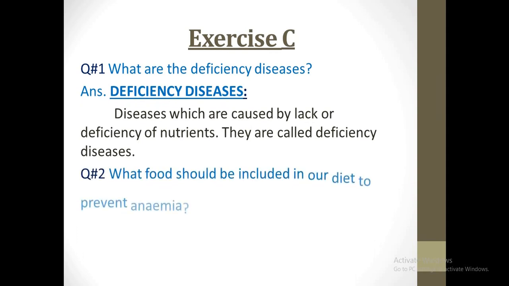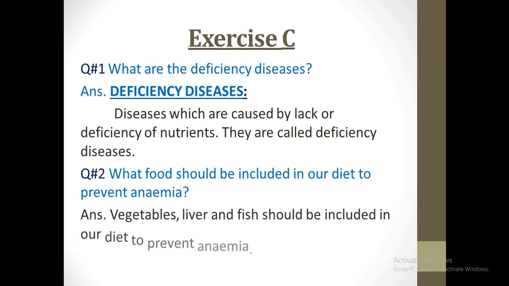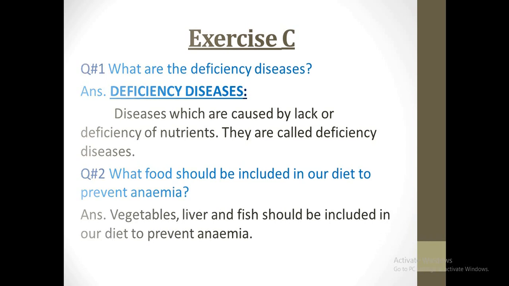Question number 2. What food should be included in our diet to prevent anemia? Answer: vegetables, liver and fish should be included in our diet to prevent anemia.